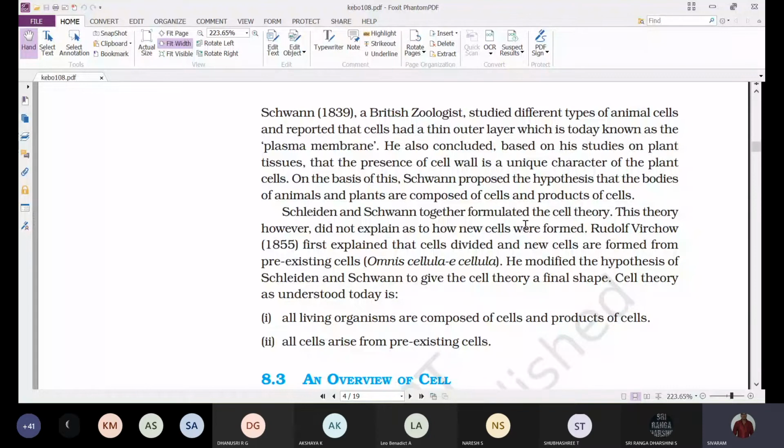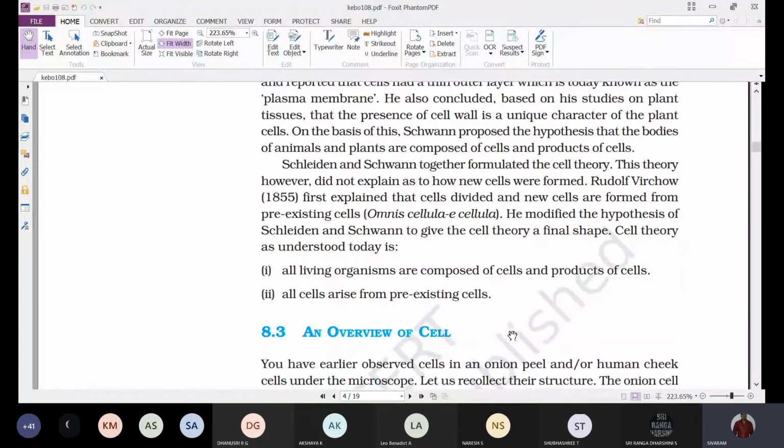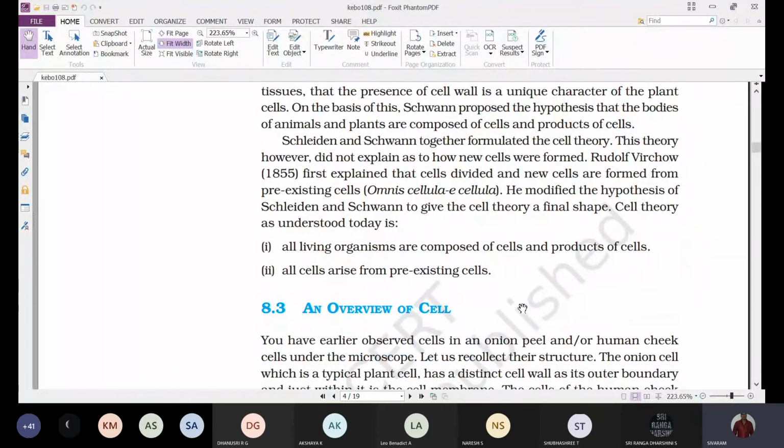So what are the major statements of this cell theory? Cell theory as understood today: all living organisms are composed of cells and products of cells. And next, all cells arise from pre-existing cells.